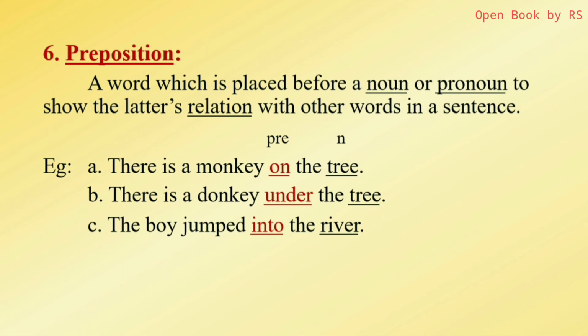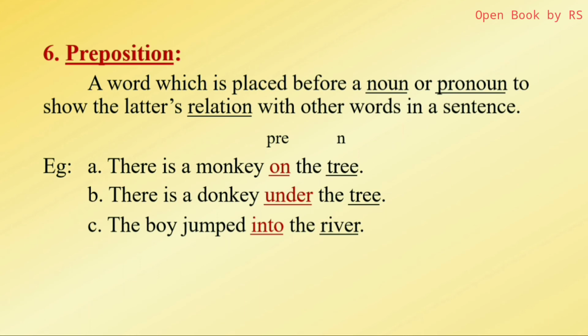Look there. There is a monkey on the tree. I have taken all simple examples for proper understanding. There is a monkey on the tree. So, on is placed before the tree. There, on establishes a relationship between monkey and tree. Monkey on the tree. So preposition establishes a relationship between a noun and other words in a sentence.